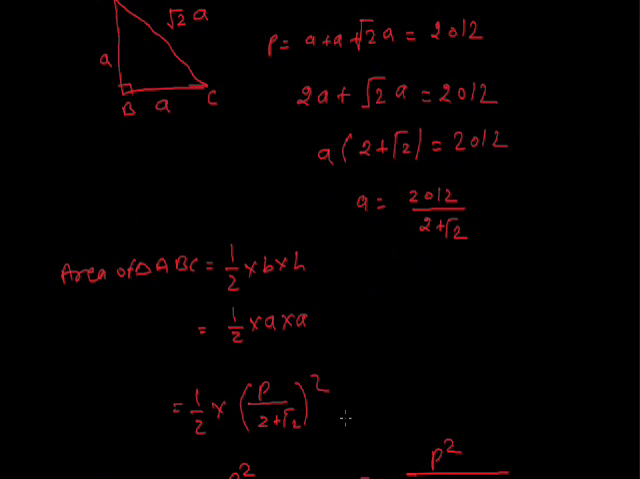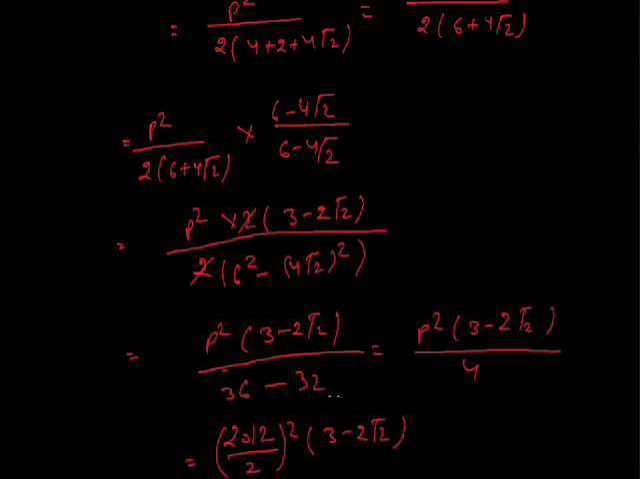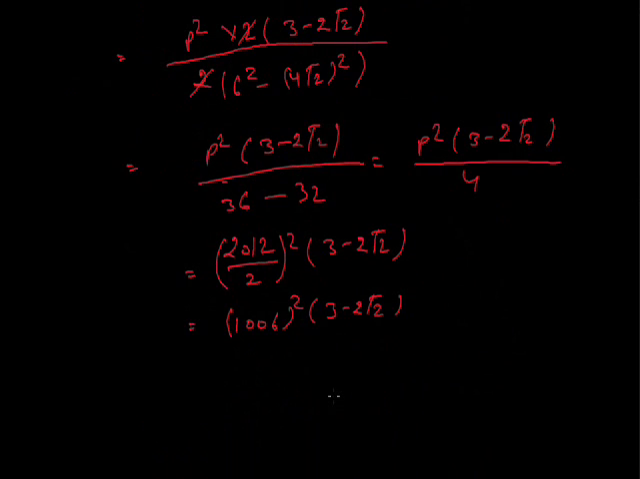We want to find the area of triangle ABC. Area of triangle ABC will be equal to half of base into height, because base and height are the same and equal to A. Thus area is half into A square. We put the value of A and solve this equation. Thus we get the area of triangle ABC is equal to 1006 square into 3 minus 2 root 2, which is option B. Now we see the next question.